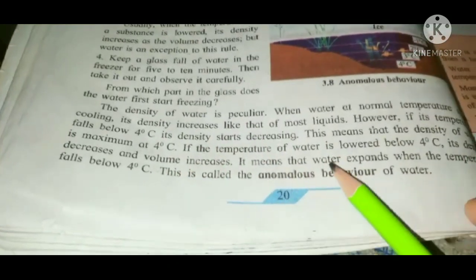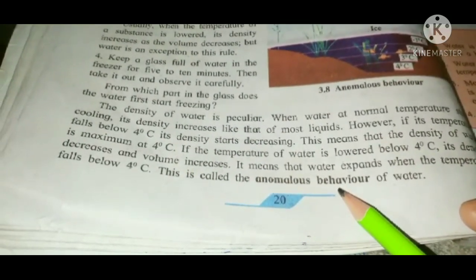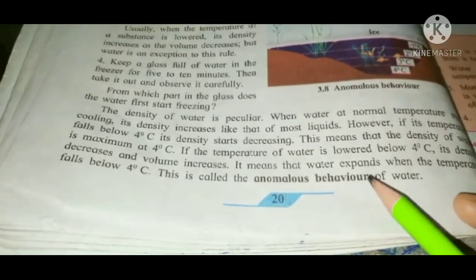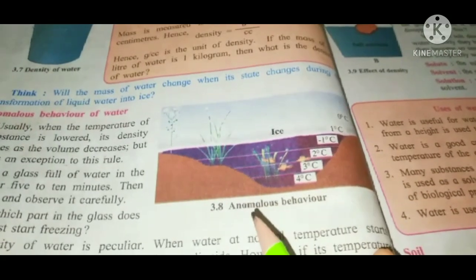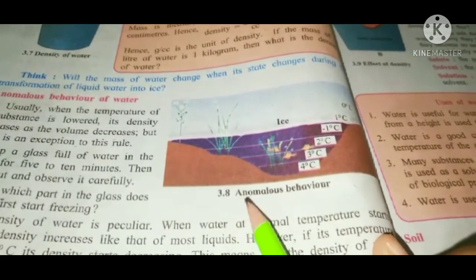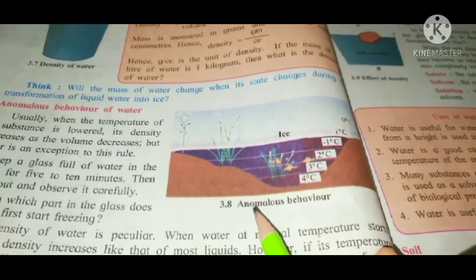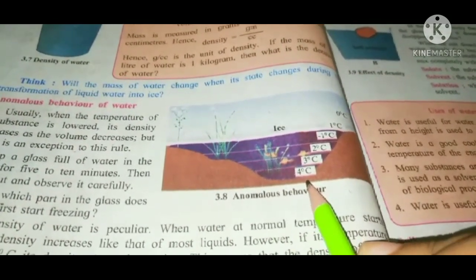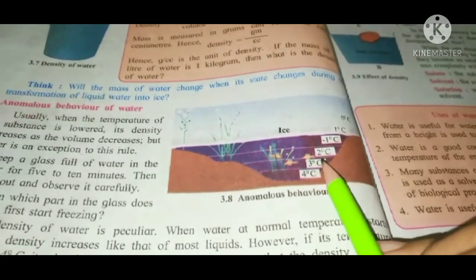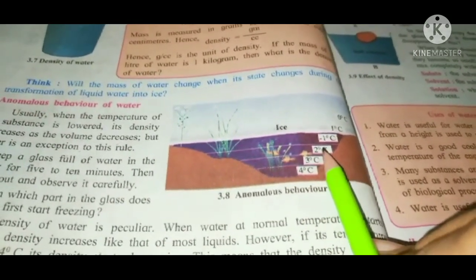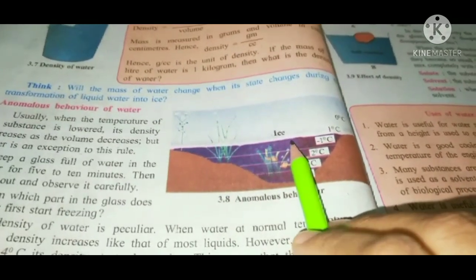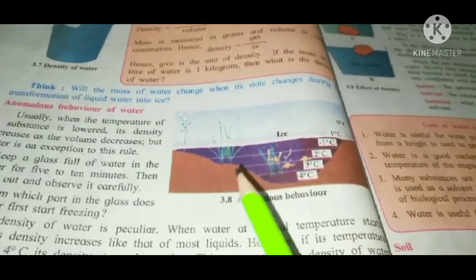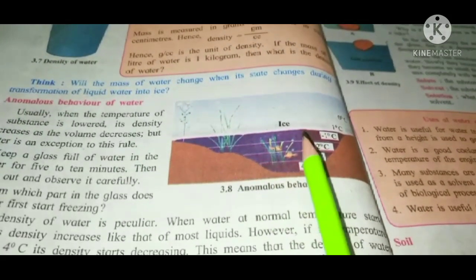This is called the anomalous behavior of water. See here, picture 3.8, they have given the diagram of anomalous behavior: 4 degrees Celsius, 3, 2, 1, and 0 degrees Celsius. You can read it ascending and descending wise. So it is of ice.